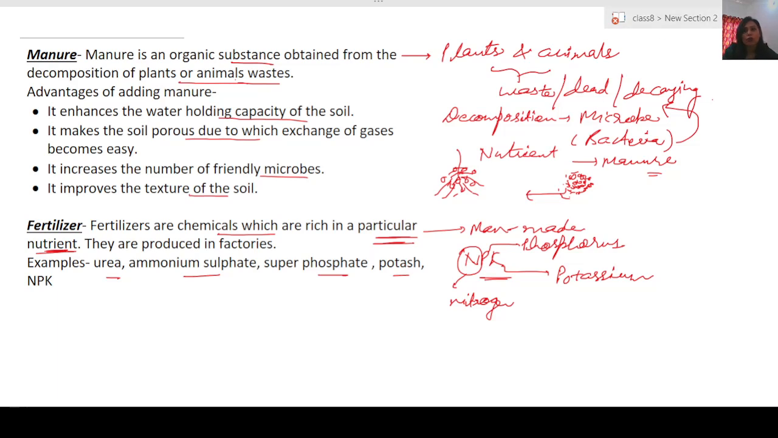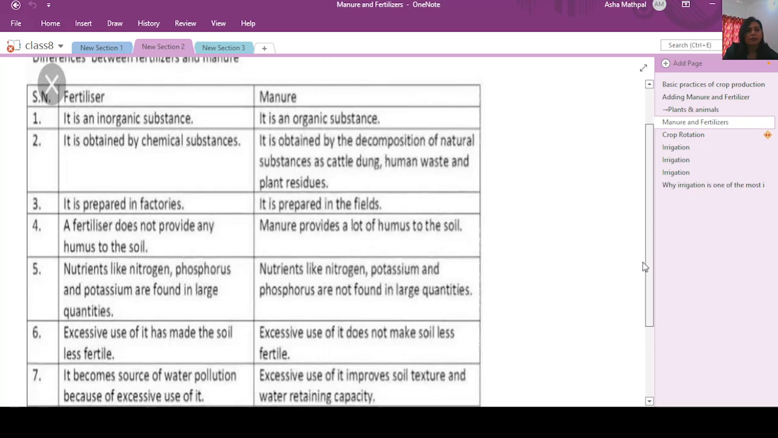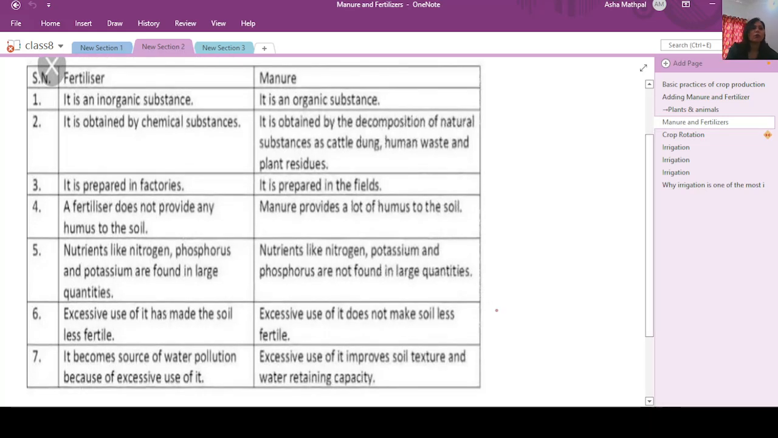Now let us see more differences between these two, the manure and the fertilizers. Some of the differences are there in the NCERT book itself. More or less they are quite similar. Fertilizers are inorganic substances, that is they are chemical, not organic in nature, they are not obtained from plants or animals, or in total you can say they are not obtained from living beings. On the other hand, manure is organic substance, that is it is obtained from plants and animals. Then, second point, fertilizers are obtained from chemical substances, that is chemicals are used to make them.